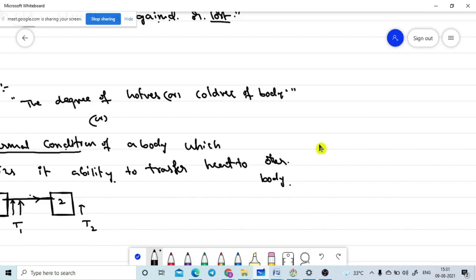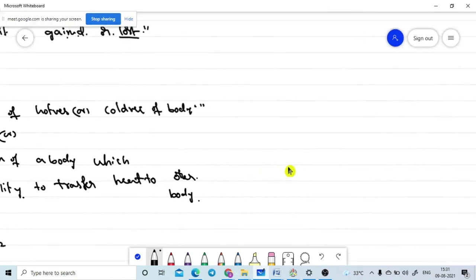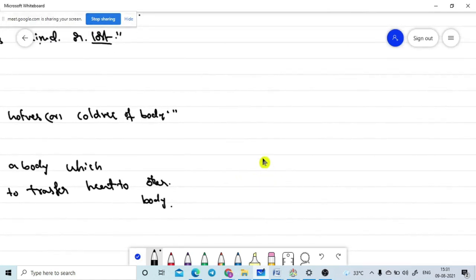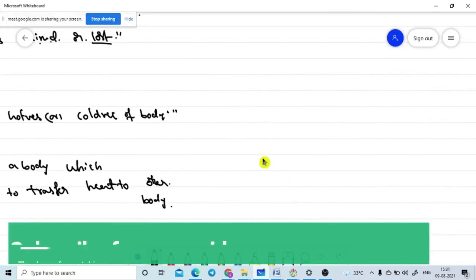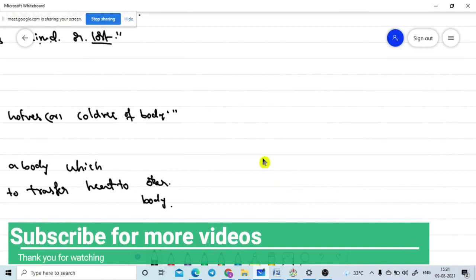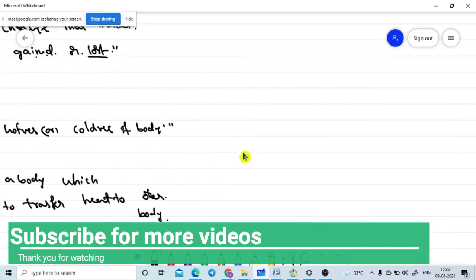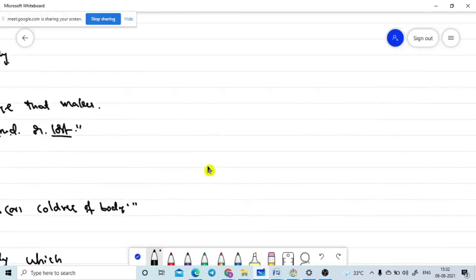Is my question clear? Let me repeat once again. Is the temperature coming due to the heat energy in the body? Otherwise, is the heat coming due to the temperature of the body? Which one is the first priority? We need to define it. Is the first one the temperature? Yes, sir, temperature? No, wrong.